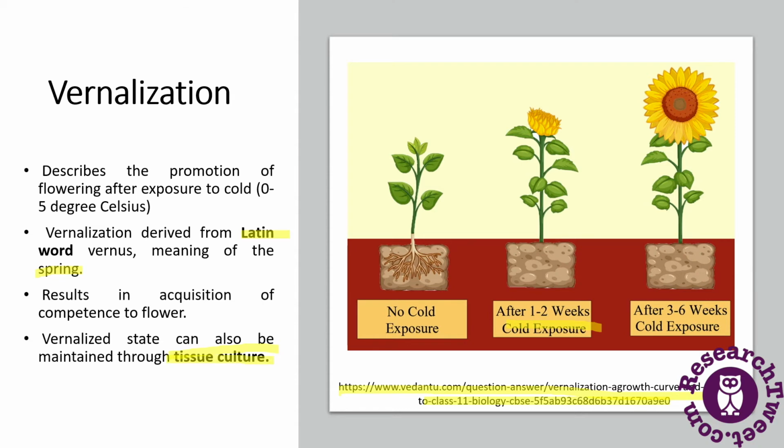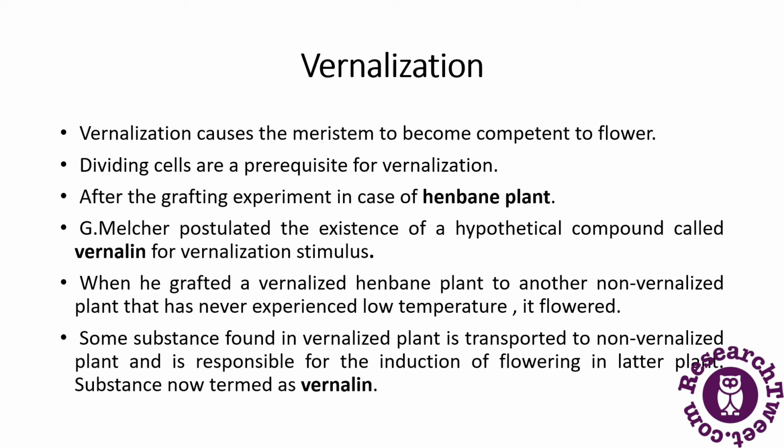Next are the studies which have been done on this. Studies involving grafting and localized cooling have shown that the apical meristem is the site of cold perception during vernalization, and vernalization causes the meristem to become competent to flower. Thus, dividing cells are a prerequisite for vernalization.